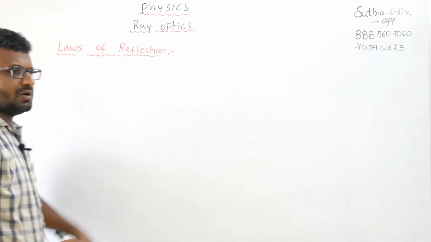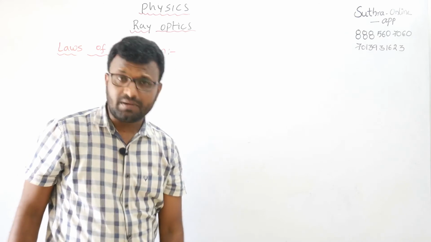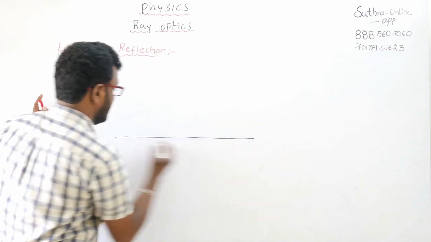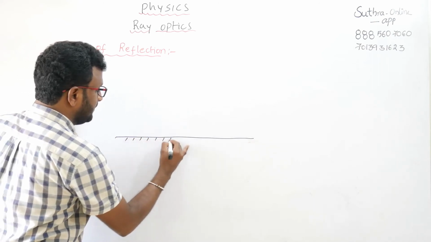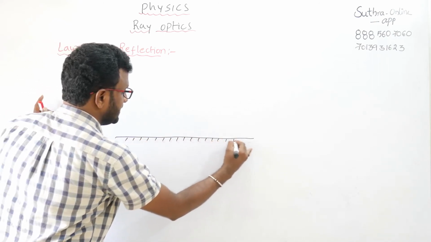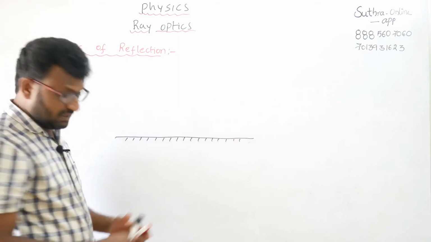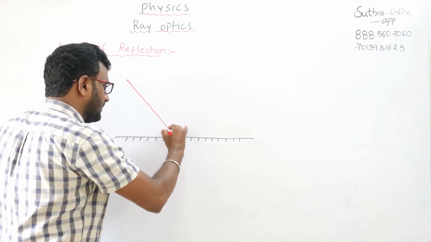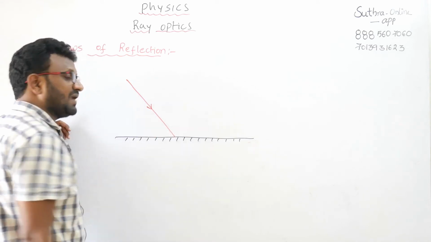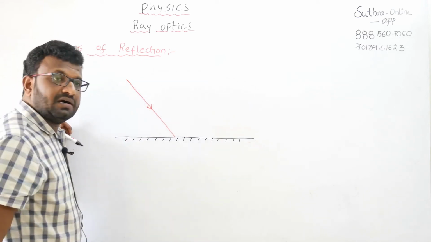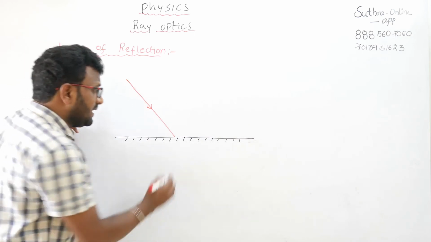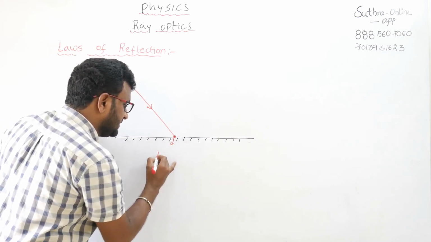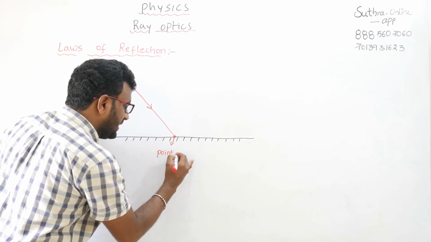I am going to take a mirror here again. This is the mirror. One side is a reflecting surface, the other side is coating. When the ray of light comes from the source of light, that ray is incident on the mirror. Where that ray is incident, that point we already discussed, is the point of incidence.